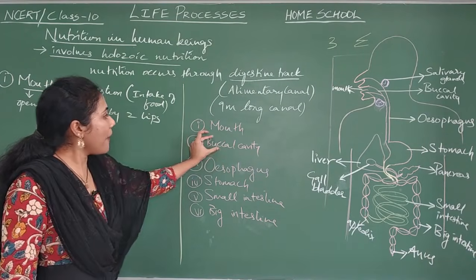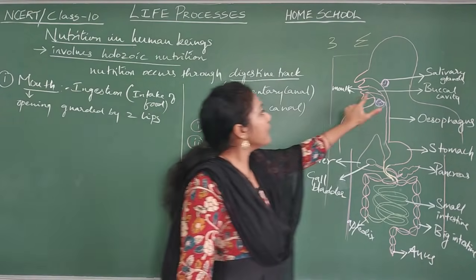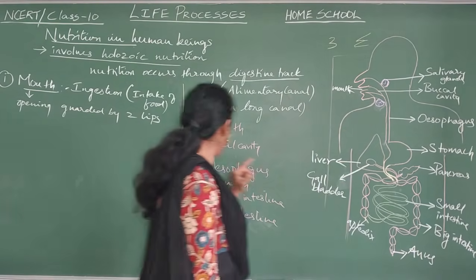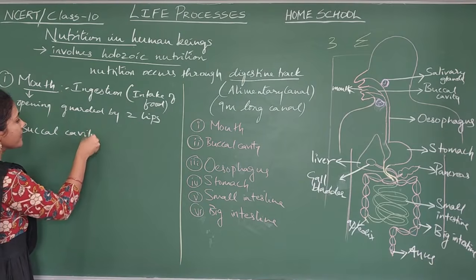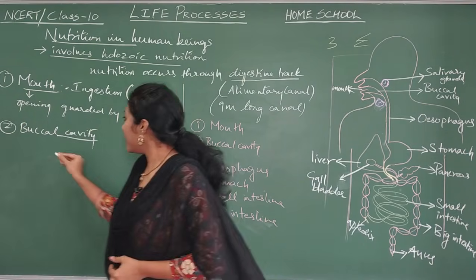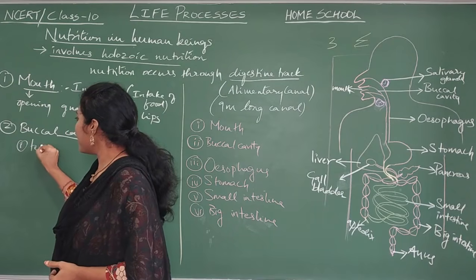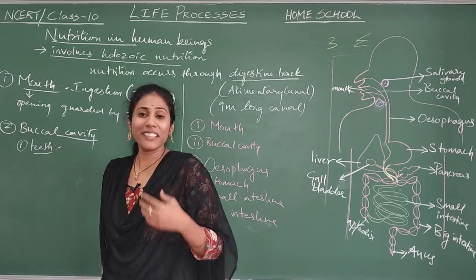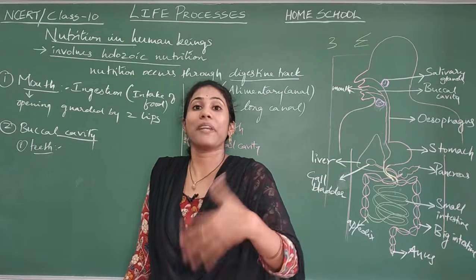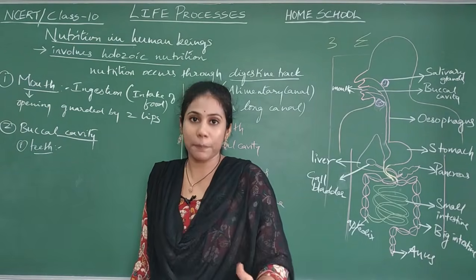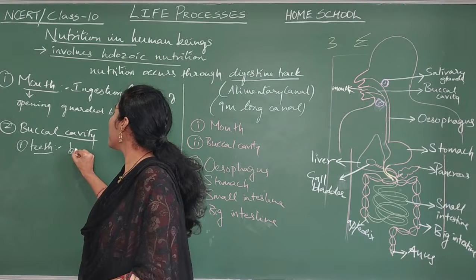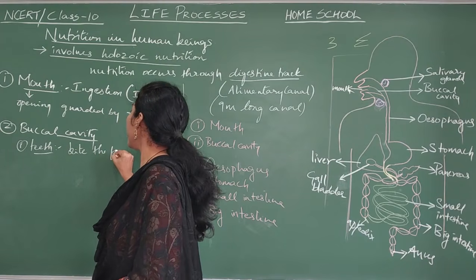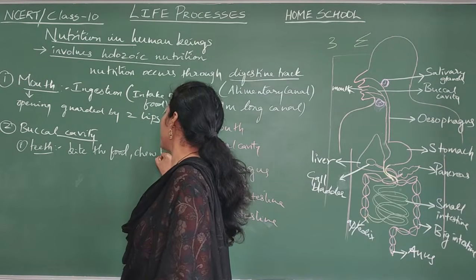Coming to the next part of the alimentary canal, the buccal cavity. What does the buccal cavity contain? It contains teeth. Teeth break the food material into smaller pieces. With the help of teeth, you can bite and chew the food.